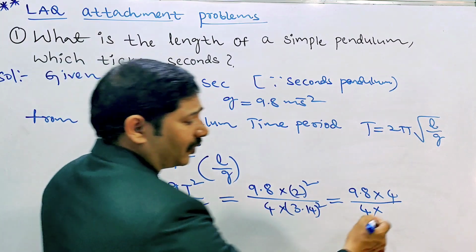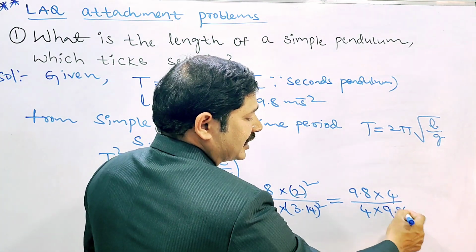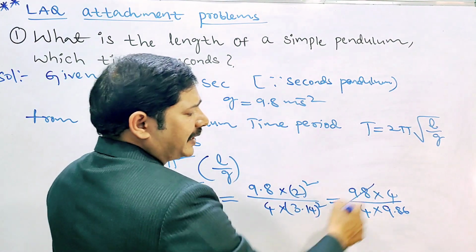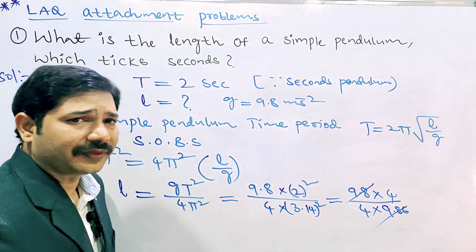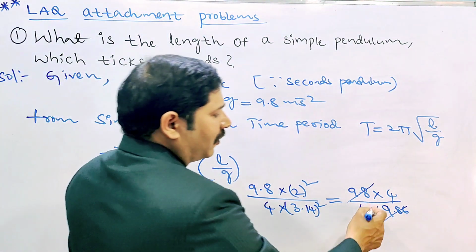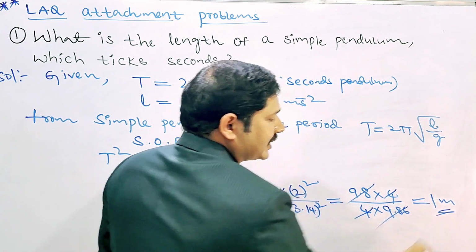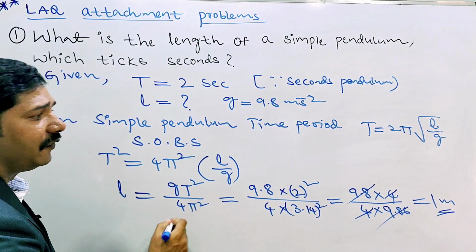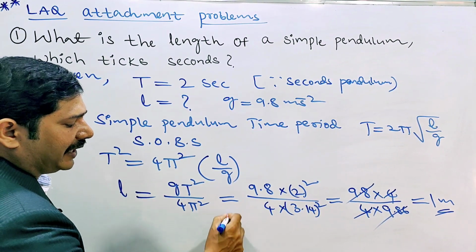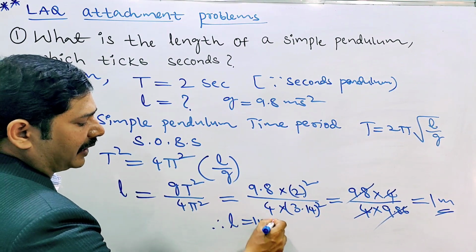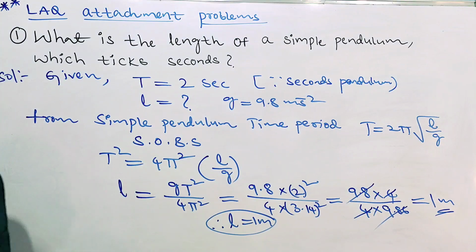3.14 into 3.14. Solve this one, you'll get 9.86. So approximately 9.8 and 9.86 get cancelled, and 4 gets cancelled. Nearly equal to 1. The length is how much? 1 meter. Therefore, the length of the pendulum is 1 meter. What is the answer? The length of the pendulum is 1 meter.